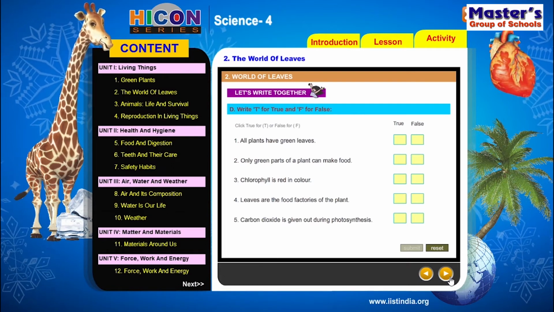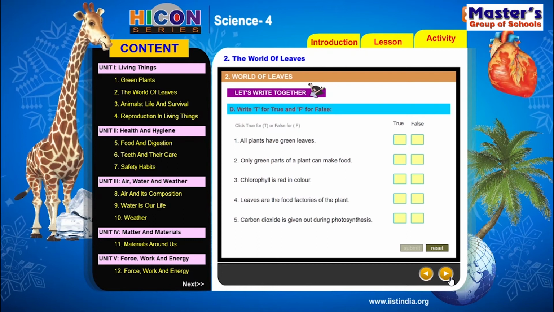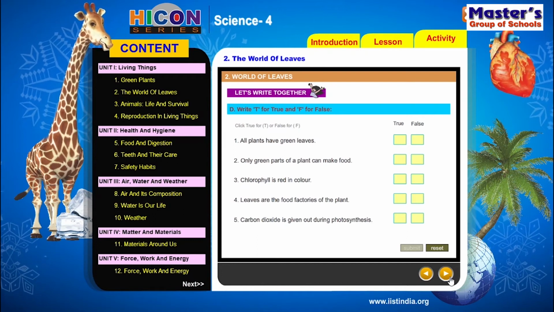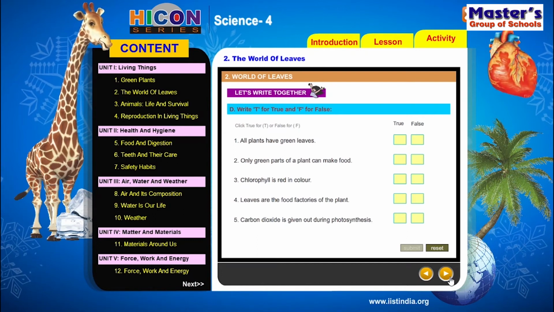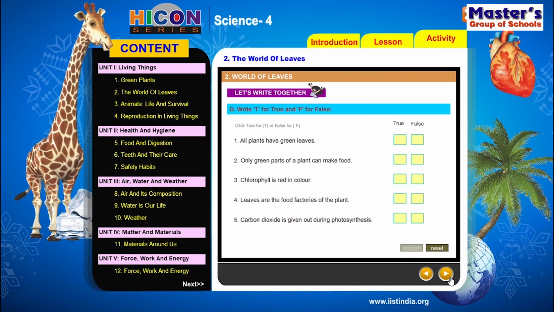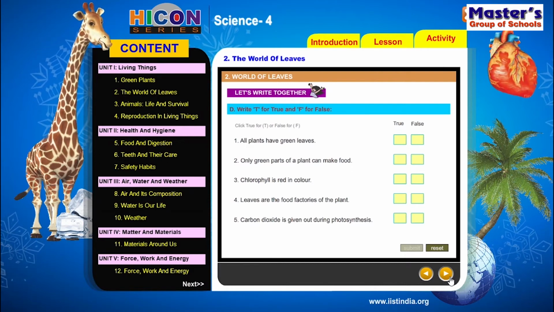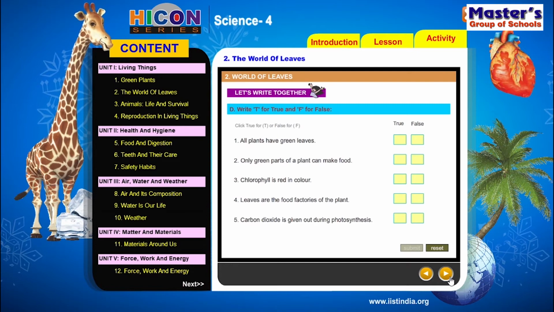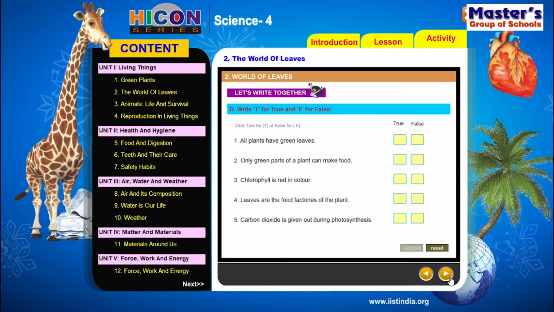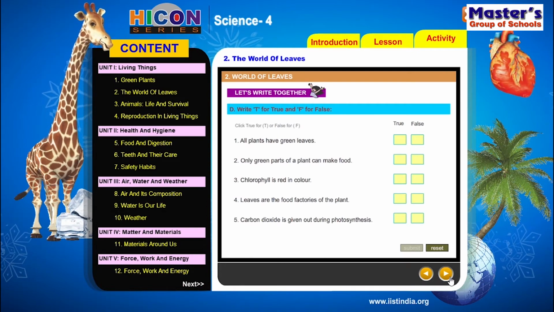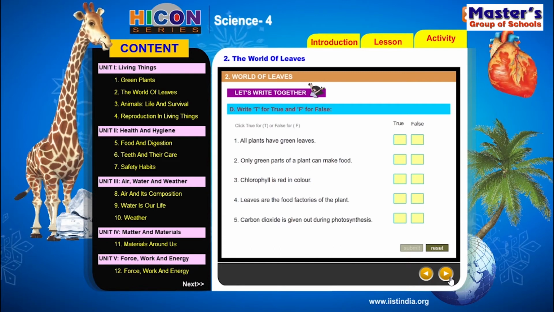So read each sentence one by one. The first sentence is: all plants have green leaves. So children, is it correct or not? No. Some plants like crotons do not have green leaves. Especially crotons have some yellow, some red, some white color leaves. That's why all plants do not have green leaves. So the first sentence is wrong. So write F in the box given under false.